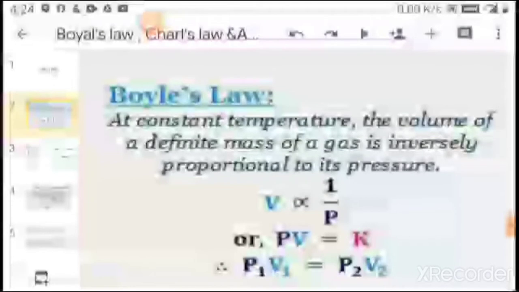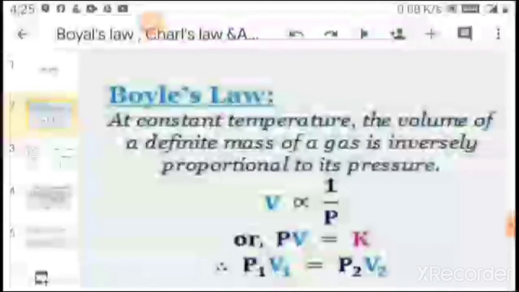Mathematically, if V is the volume of a gas at pressure P, then V is inversely proportional to pressure. Now we can rewrite this as pressure times volume is equal to a constant, because when we remove the proportionality sign, a constant is to be written. It is to be noted that K here is not similar to the equilibrium constant.